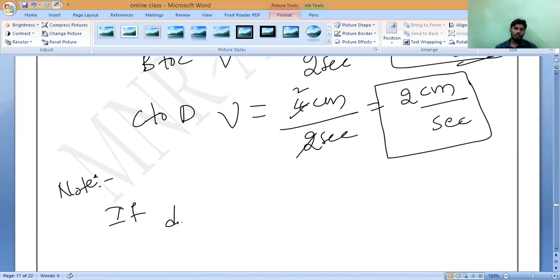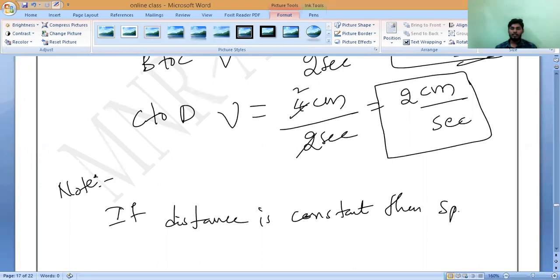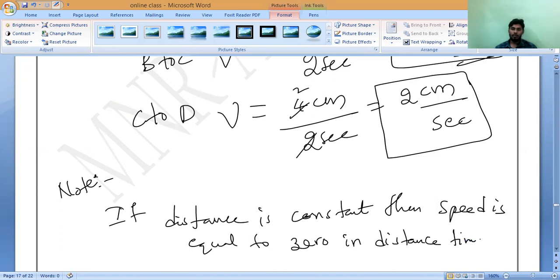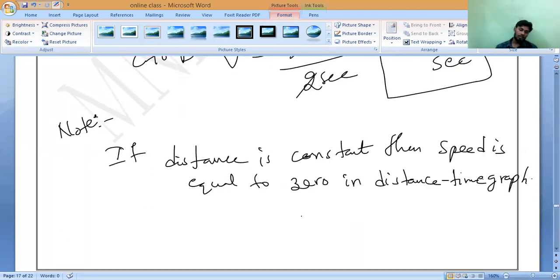If distance is constant, then speed is equal to 0 in the distance time graph. Is it okay? Yes, sir.